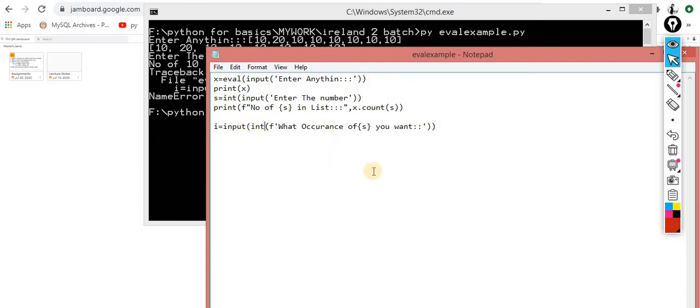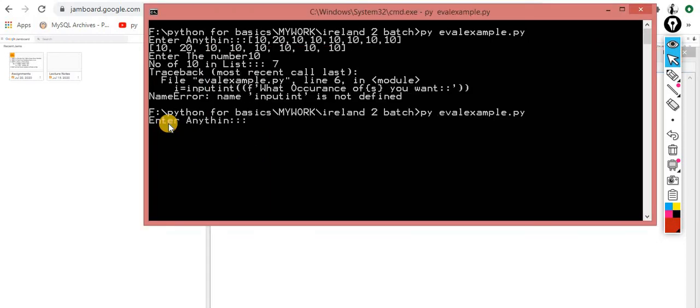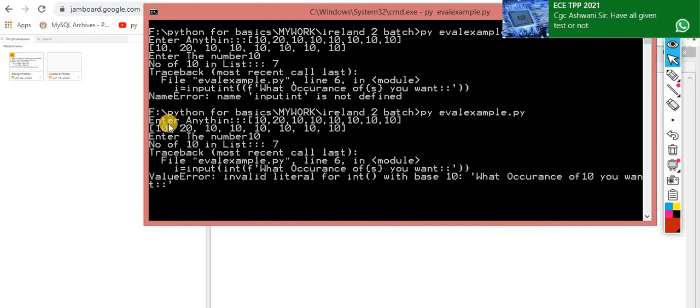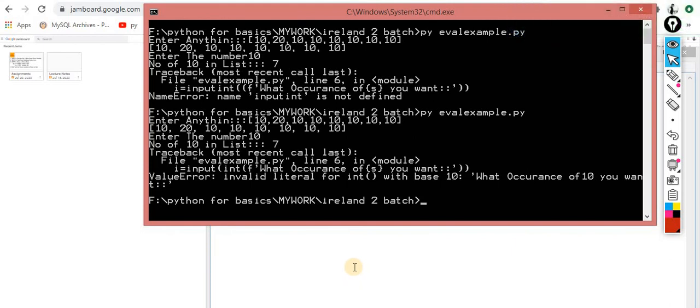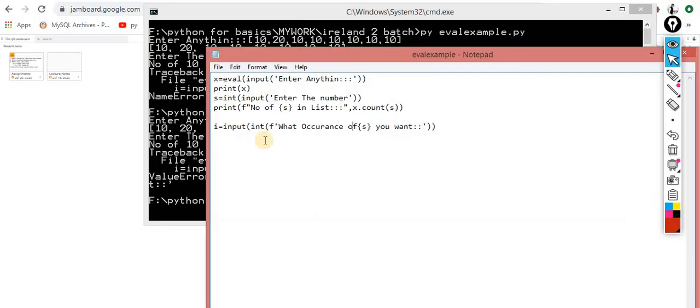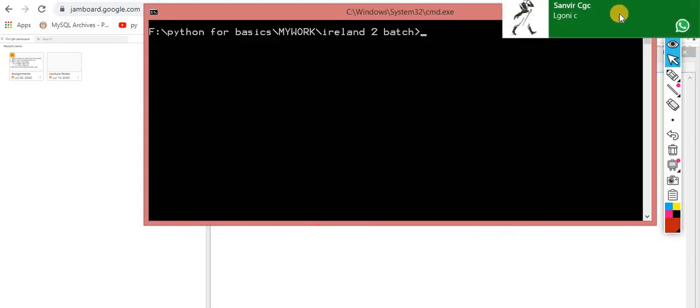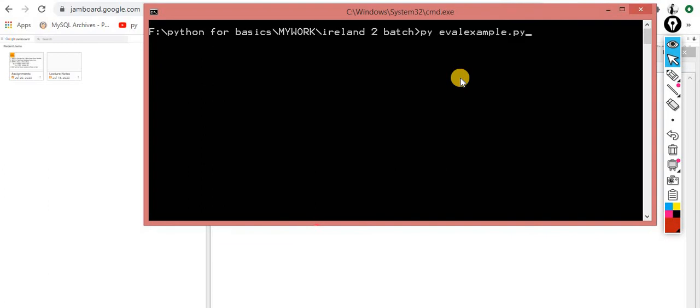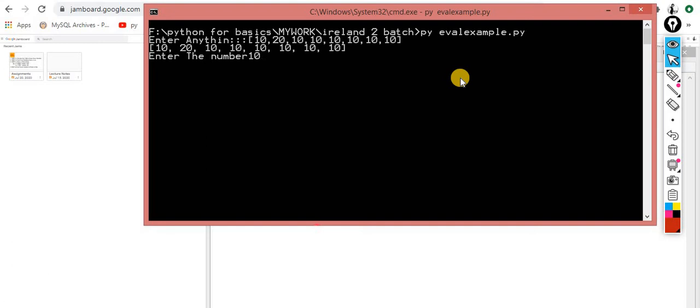Don't worry. Let me run this again. The number that I want to find is 10. Again getting an error, sorry, that's my mistake. Here, enter number, I am entering 10, so n is coming as 10 times.